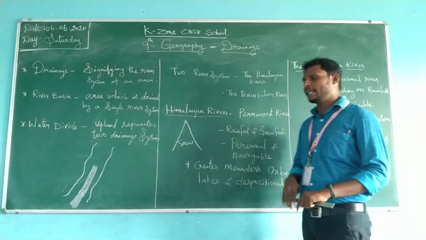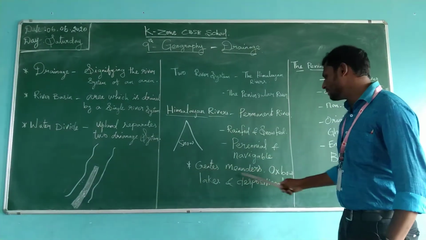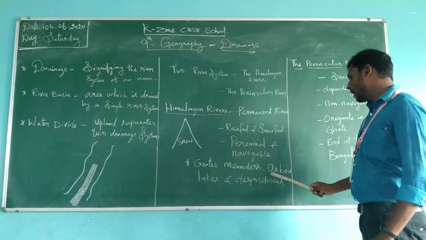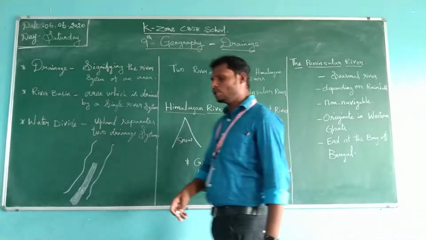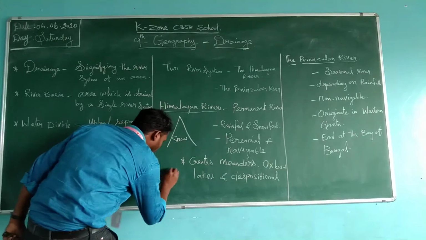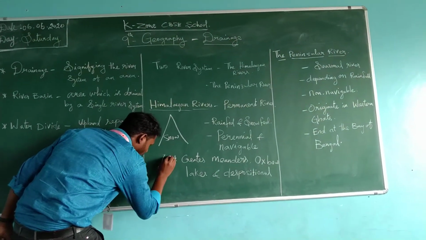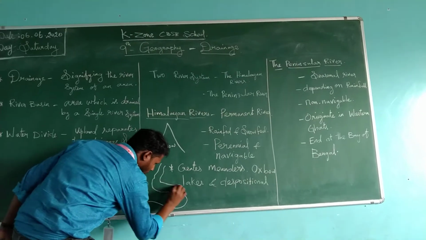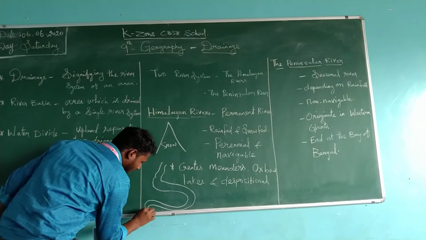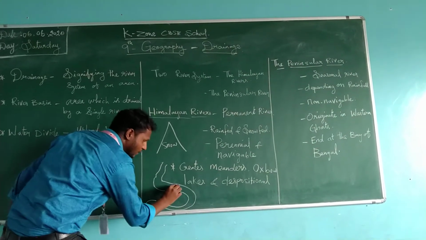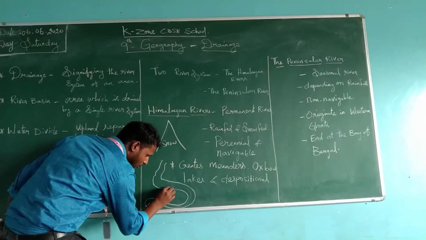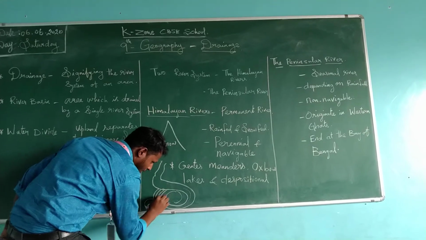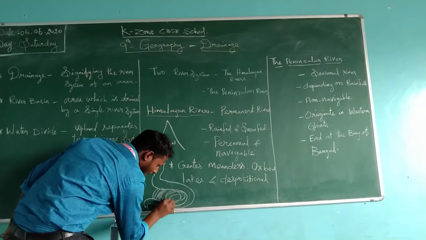And what are the things it creates? The Himalayan rivers create meanders, and oxbow lakes. What is an oxbow? If the river is flowing here, in some places it will turn and make curves. Here these areas are joined and it creates a lake.